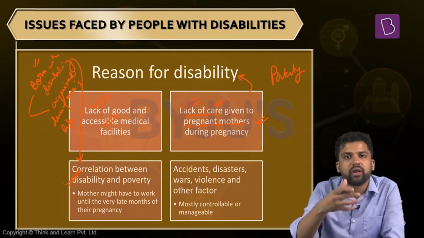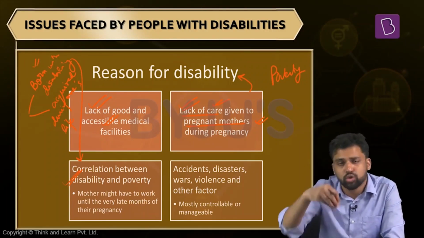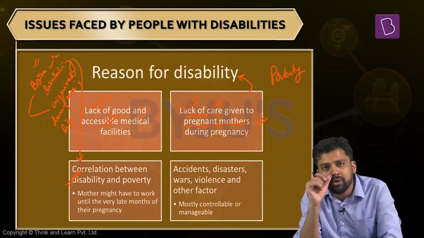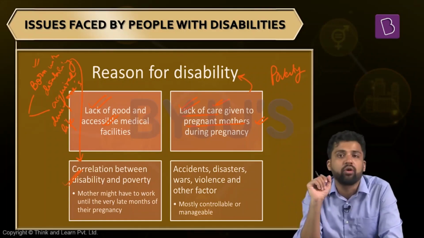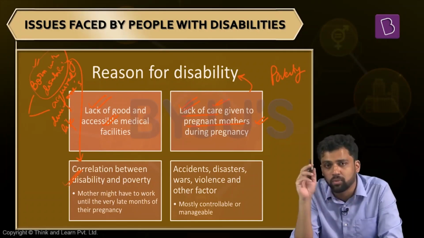And these things can be avoided if proper healthcare facilities are there, if universal health coverage is there, if everyone has access to healthcare institutions, this can be taken care of. If proper nutrition is provided to the child through the mother, this could have been provided. If there is some mechanism by which she can avoid work in the later stages of pregnancy, this can be avoided. So sometimes these kinds of disabilities, being born with disability, can be avoided. It is not always on the basis of luck or misfortune, absence of luck.